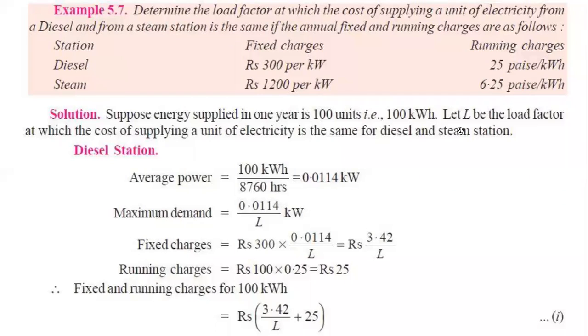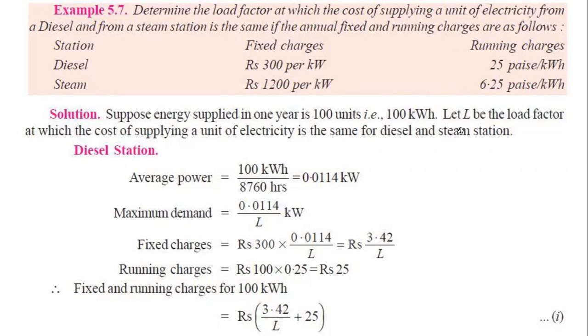it's an interesting question. Determine the load factor at which the cost of supplying a unit of electricity from a diesel and from a steam station will be the same, if the annual fixed and running charges are given. So there are two types of power station: one is a diesel power station, which uses a diesel engine with diesel as fuel, and the other is a steam power station.